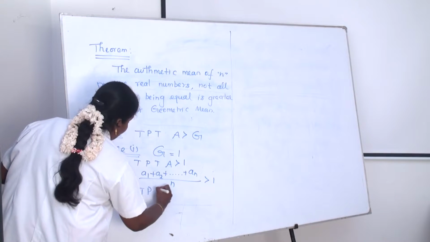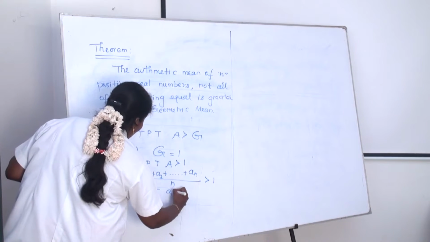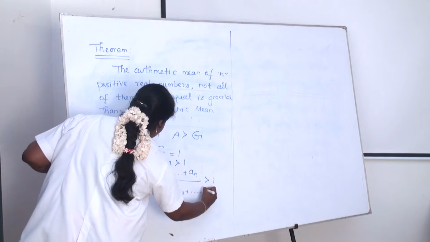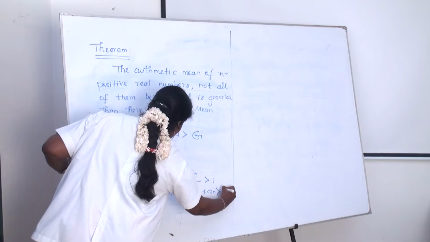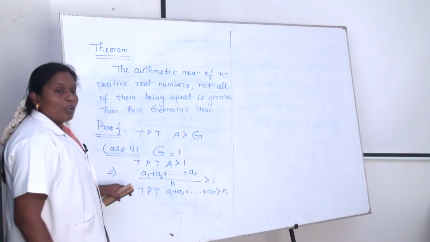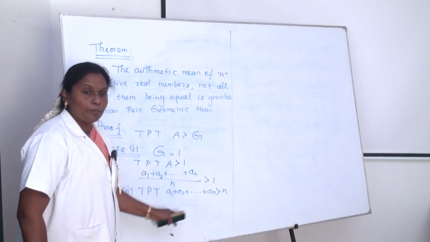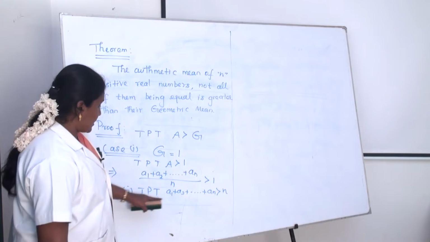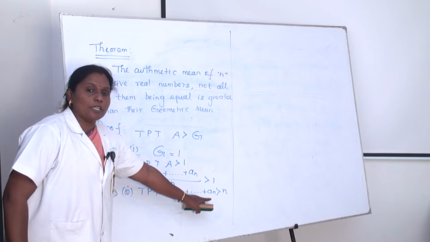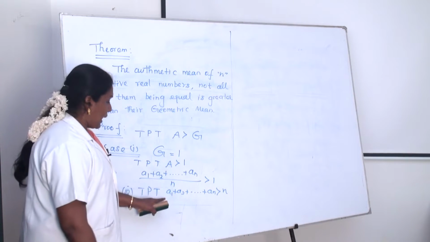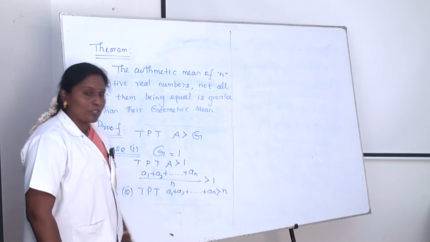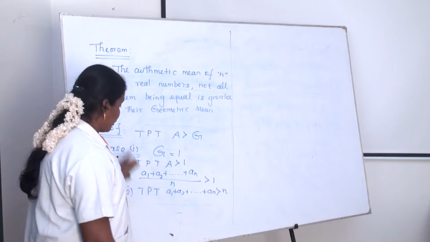Okay, what is the aim? That is to prove that A1 plus A2 plus etc. up to plus AN is greater than N. This is what we have to prove. We have an inequality: A1 plus A2 plus etc. up to AN is greater than N. We have to prove that.